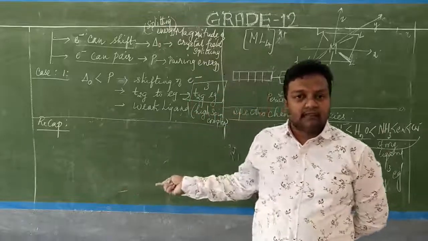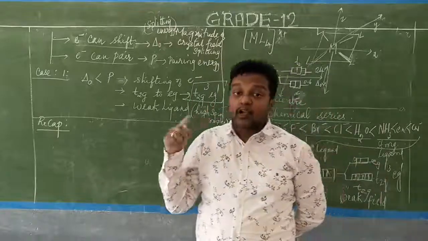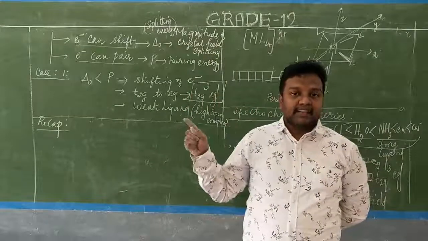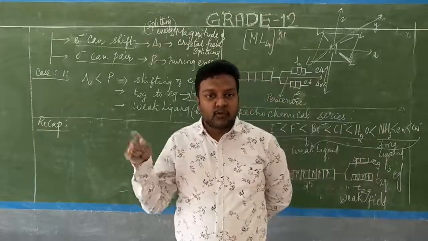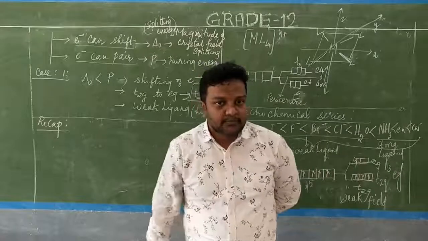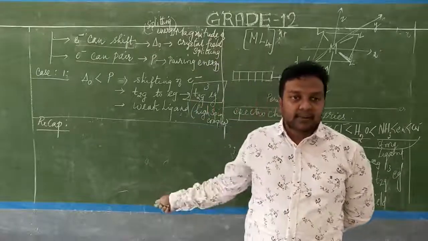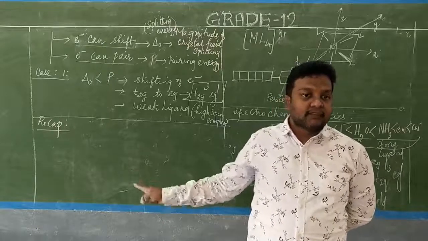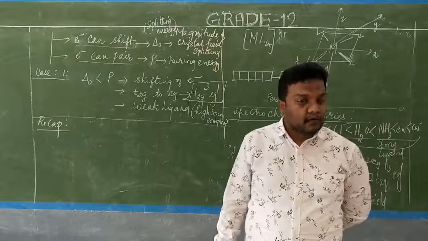Next, when the delta naught is greater than P, it is applicable for the strong field ligand, where the pairing takes place. Our T2g becomes 4 and Eg becomes 0. Isn't it? So that is applicable for what? It is applicable for the strong field ligand and low spin complexes.